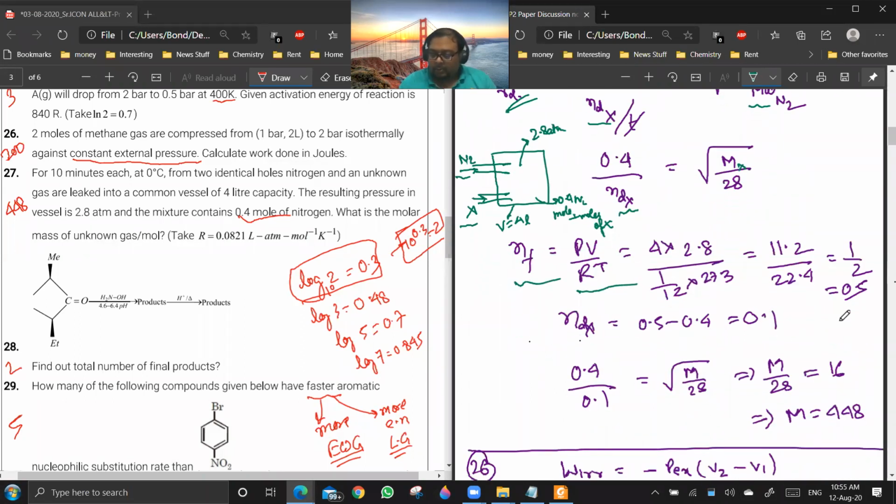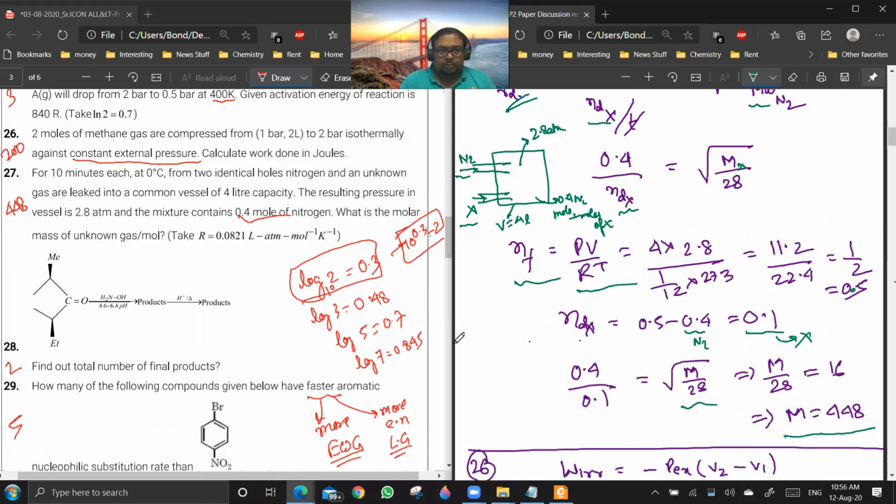So you see, the final number of moles you can calculate as PV by RT. So that will be like 0.5 moles. And you know that 0.4 moles is nitrogen. So 0.1 moles will be X. Now you can find out the molar mass. Are you getting my point? Yes or no? Yes, sir. Okay.